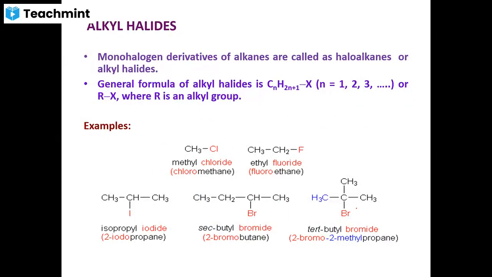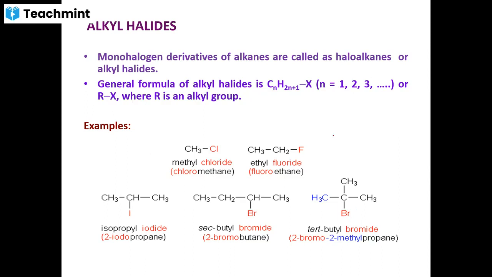So now we shall focus on what alkyl halides are, how they have been classified, and what the important methods of preparation are. Monohalogen derivatives of alkanes are called haloalkanes. It means alkanes in which any one hydrogen atom is replaced by a halogen atom to form alkyl halides. Only one halogen atom is substituted there, replacing a hydrogen atom. They are called alkyl halides or haloalkanes.